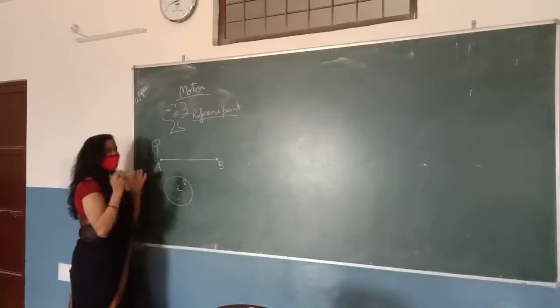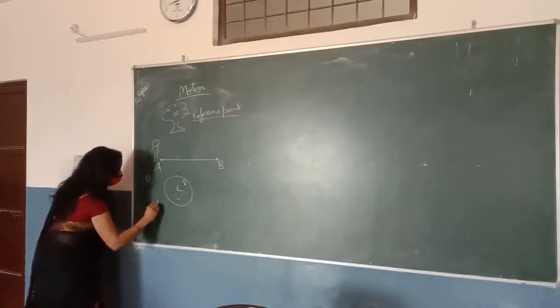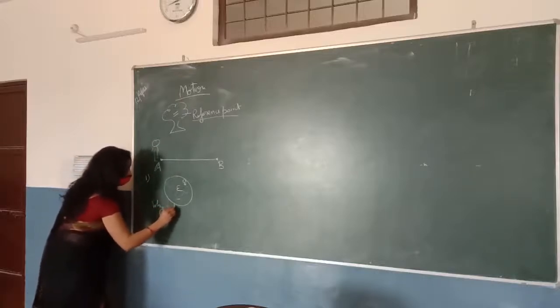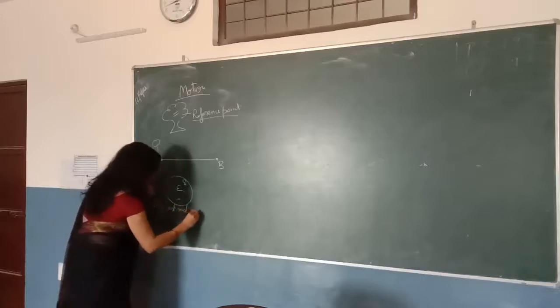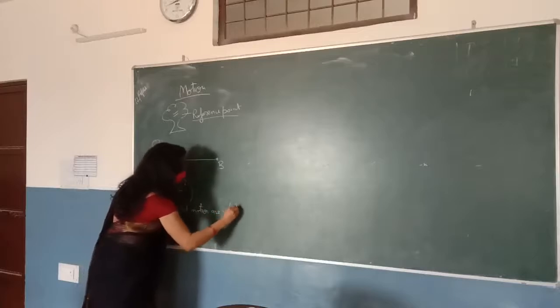So we can say rest and motion are relative terms. So write down the question: why rest and motion are relative terms?